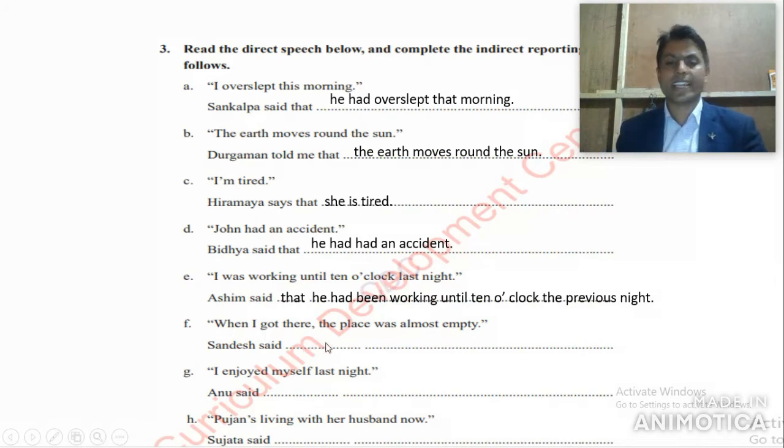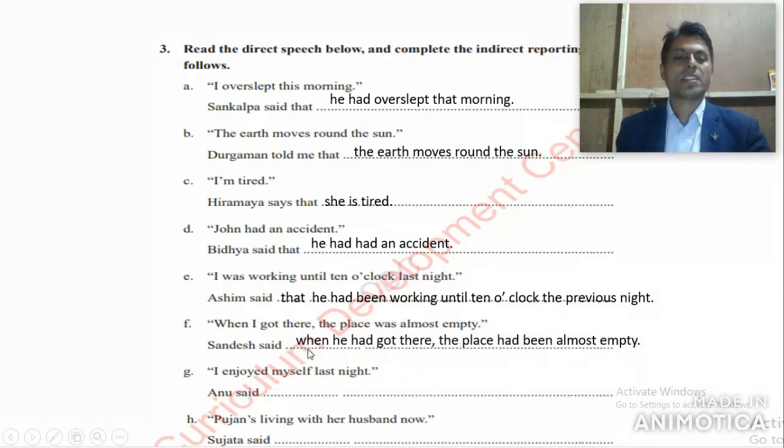Now come to the next number, number 8. When I got there, the place was almost empty. Who told this one? Sandesh said. Sandesh told this one. Now what is the remaining answer? Sandesh said when he had got there. Here it is I got. The first person I changes according to the subject Sandesh, so that we write here he.